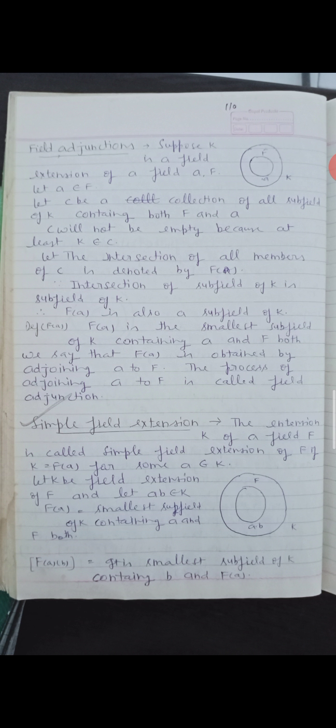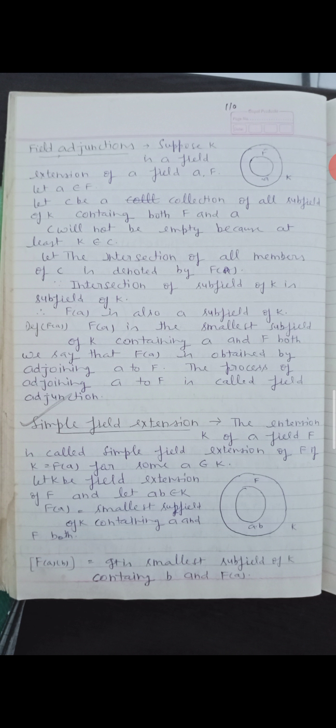Now, simple field extension. The extension K of a field F is called a simple field extension of F if K is equal to F(A) for some A belonging to K. Let K be a field extension of F and let A, B belong to K. F(A) is equal to the smallest subfield of K containing A and F both.